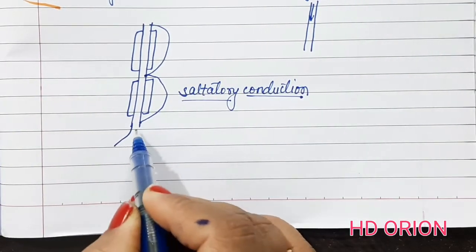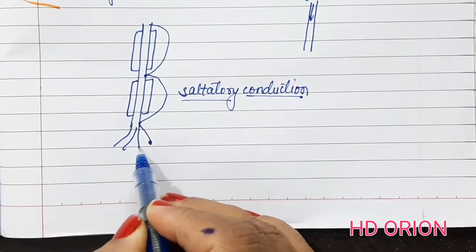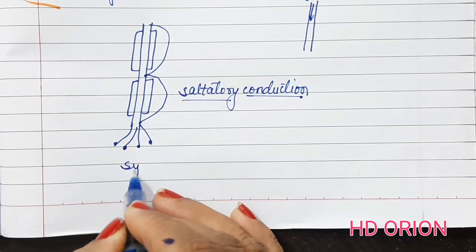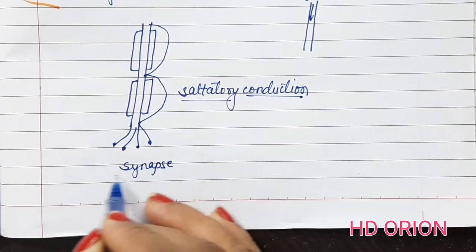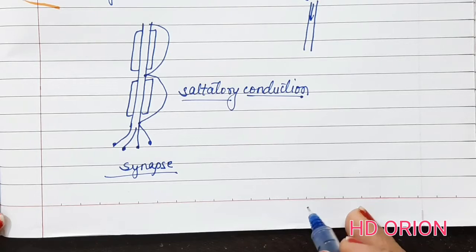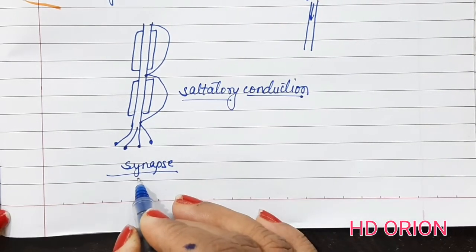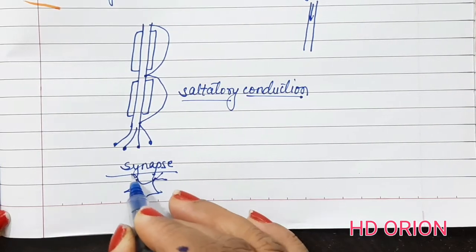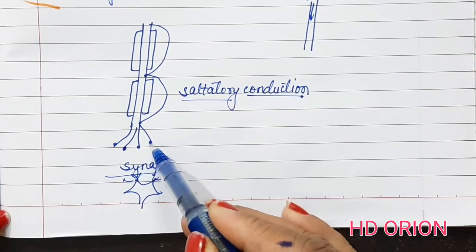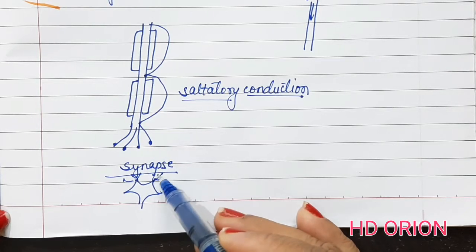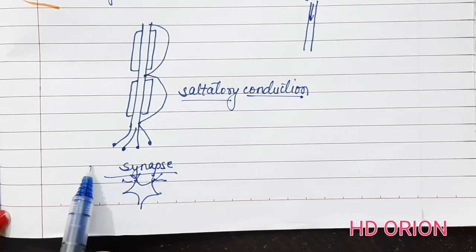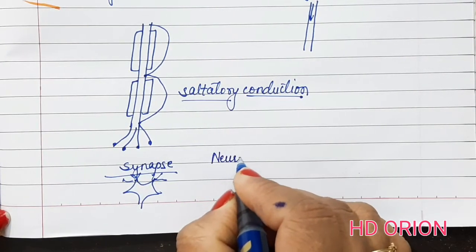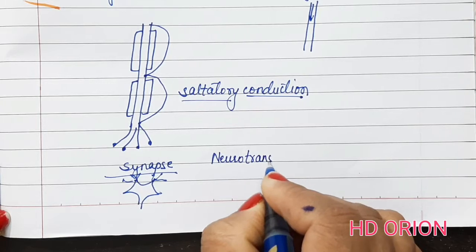This nerve fiber ends in the axon terminal endings, and the region below the terminal endings is called the synapse. Now what is a synapse? Synapse is the junction between two neurons. The other neuron starts over here with the cyton, the dendron and the dendrites. So synapse is the region between the axon endings of one neuron and the dendrites of the other. This synaptic region is not empty. It has a particular chemical substance which we call a neurotransmitter.